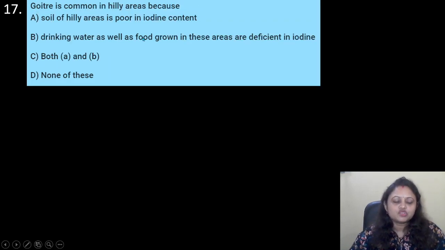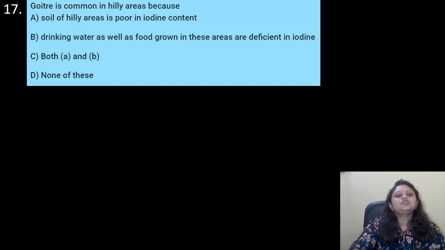Coming to the next question. Goiter is common in hilly areas because, options are A, soil of hilly areas is poor in iodine content. B, drinking water as well as food grown in these areas are deficient in iodine. C, both A and B. D, none of these.